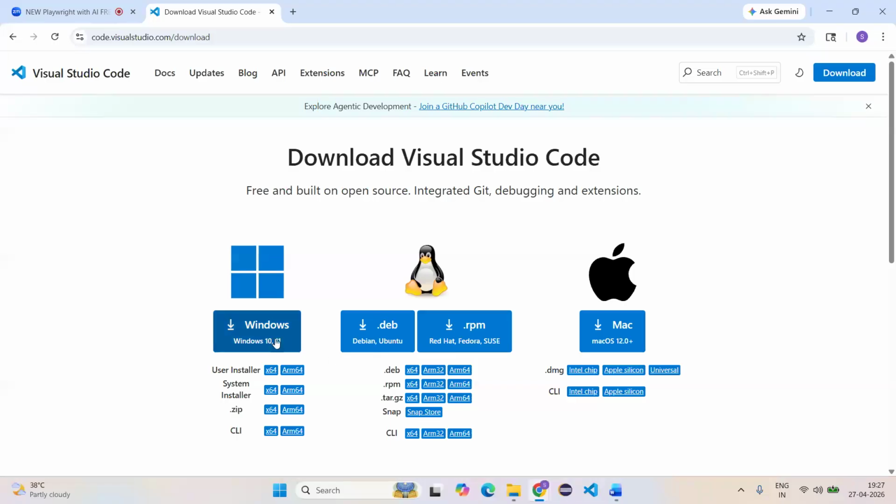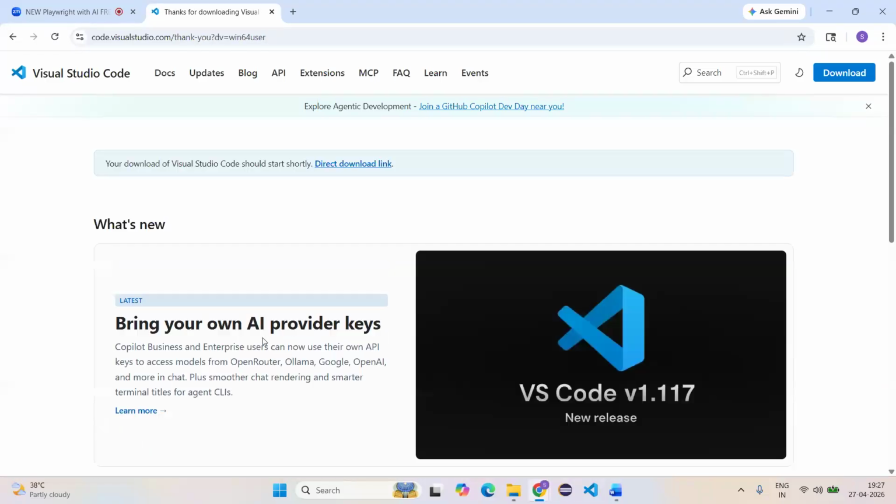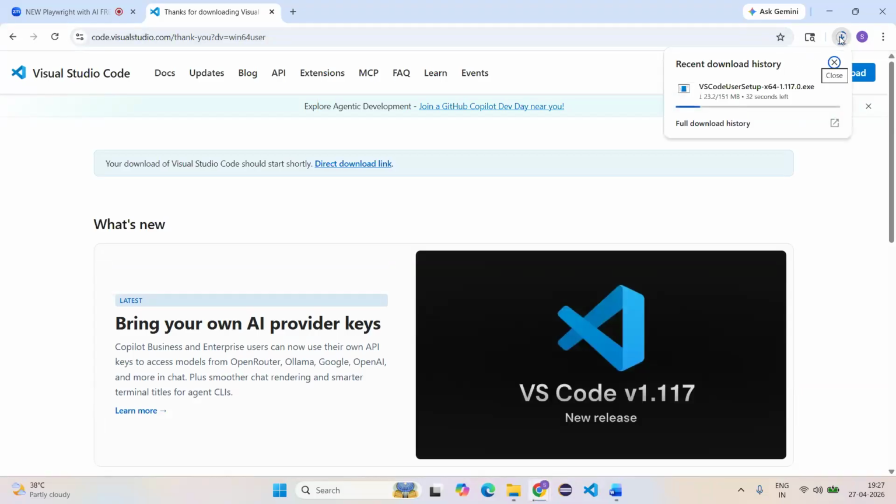So I'm using Windows. Just click on Windows, a single click, that's it. It will download. Are you able to see? It is downloading. One download is in progress, VS Code.